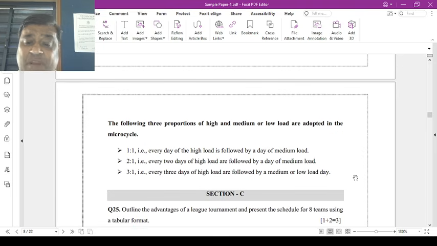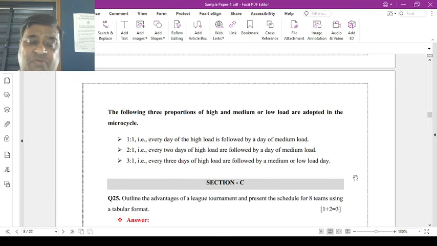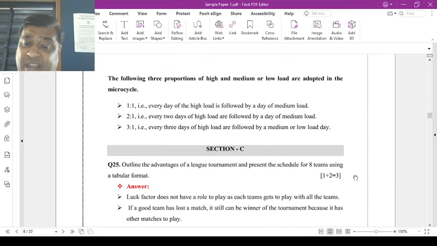There are three different parts: 1:1, 2:1, 3:1. यानी यहाँ पर 1 day high load followed by a day of medium load. 2:1 में 2 days high load followed by a day of medium load. 3:1, 3 days of high load followed by medium or low load days.